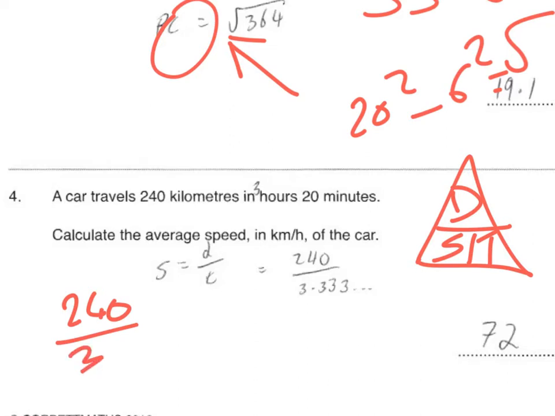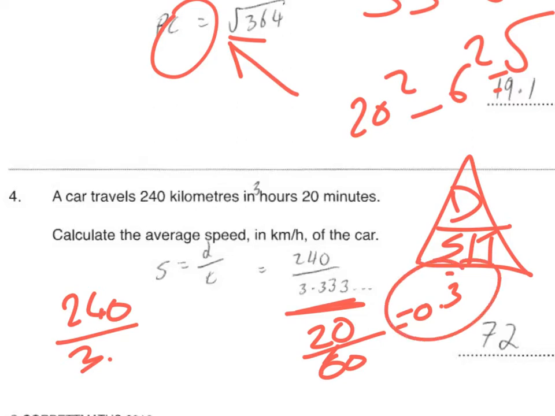This is how you turn. They're giving me an answer here, but they haven't explained it. So if you want to turn minutes into hours, you divide the minutes by 60 to get your answer in hours. So the answer will be 0.3 recurring. If you want to turn hours into minutes, you times by 60. Just remember that. So 3 hours is there. 20 minutes is 0.3. So we add that to that. We get the 3.3 recurring. 240 divided by 3.3 recurring is 72.